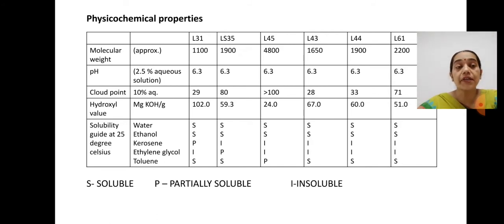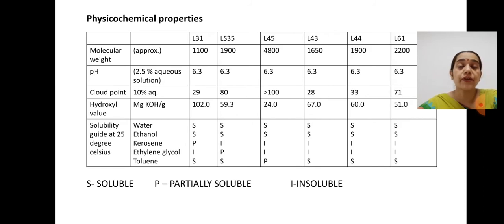Their cloud point is also different. For example, in a 10% aqueous solution, L31 has a cloud point of 29, L35 has 80, L45 has a value greater than 100, L43 has a value greater than 28, and in a similar manner the hydroxyl values are also different in the different moieties.